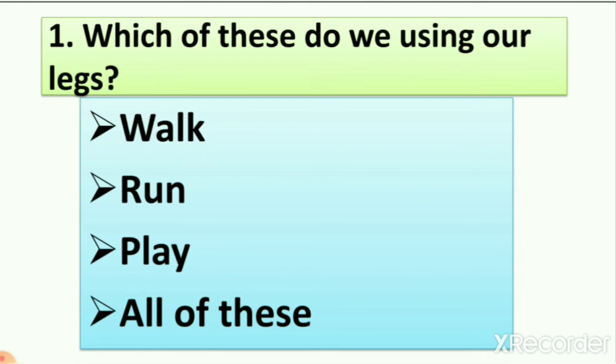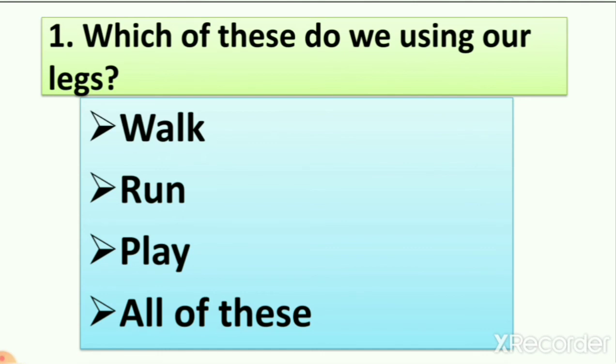So we have four options. Walk, so we can walk with the help of our legs, right? Run, we can run with the help of our legs. Play, we play cricket, football, and many other games with the help of our legs. So it means all three are right, but we have to write only one answer.